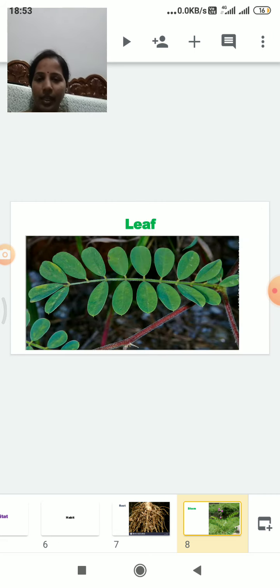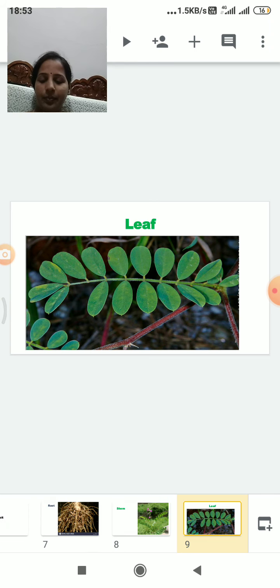Next, the leaf part. Generally in this family the leaf is stipulate, petiolate and alternate. Usually the leaves are compound, but in Crotalaria the leaves are simple, and the remaining plants generally have compound leaflets.